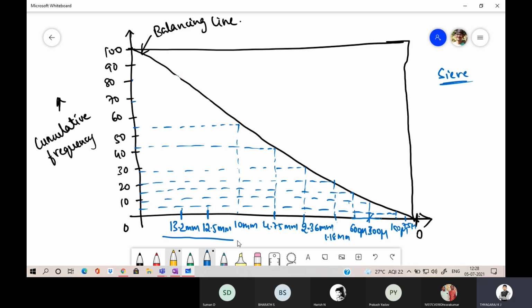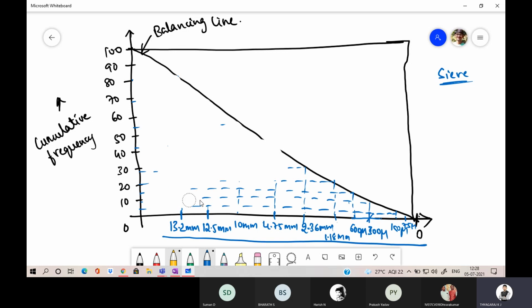Is it clear how we are going to get this x-axis? Kindly respond. Is it clear? Yes, sir. Okay. From the cumulative percentage passing, we have got the x-axis now. This is the x-axis we have got.